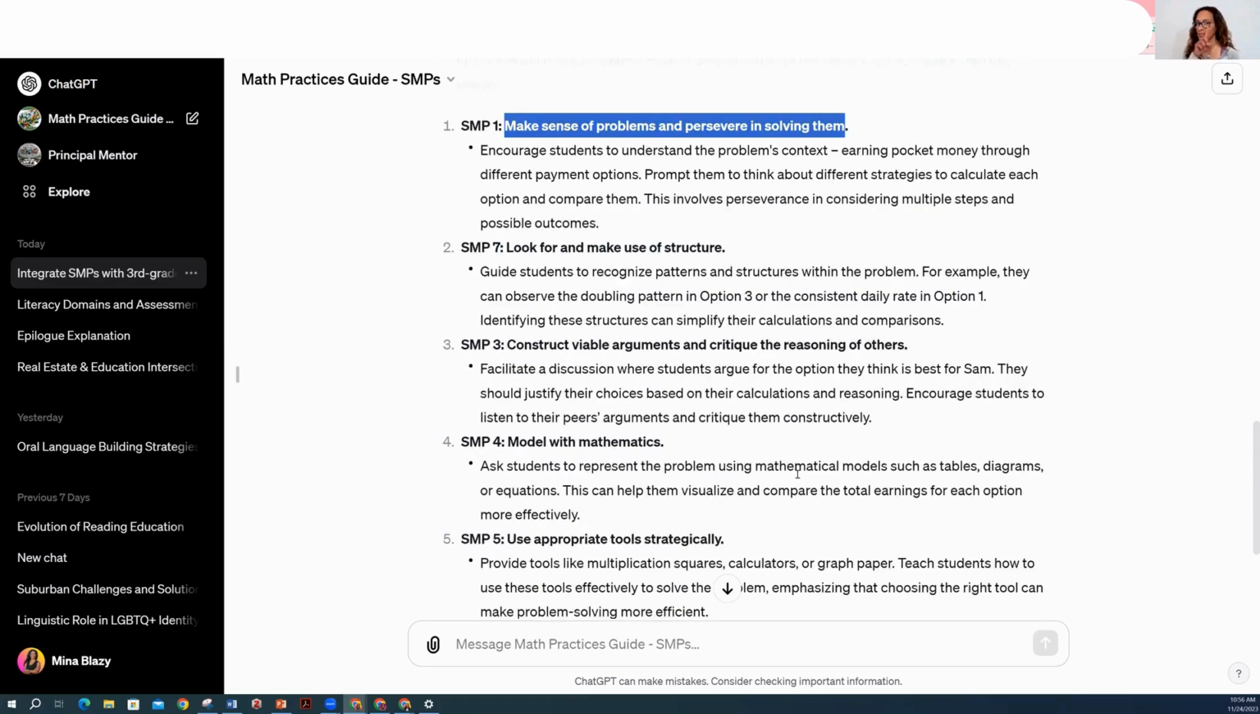I'm so mind blown because I did this. I have not done this PDF before.